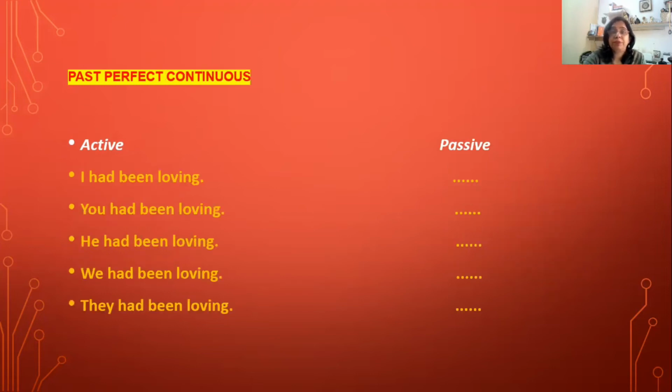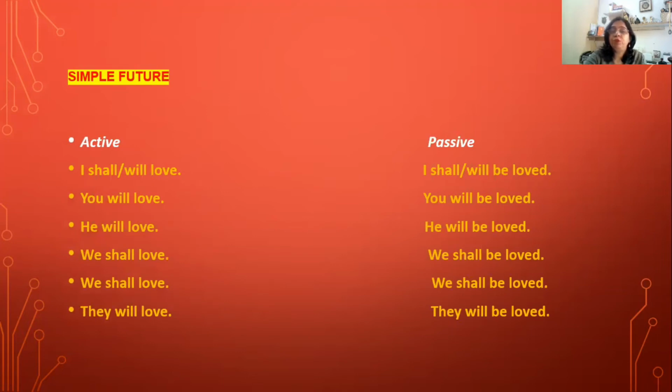Again, in past perfect continuous tense, we do not have any passive voice of the sentences given in active voice. I had been loving, you had been loving, he had been loving, we had been loving, and they had been loving.